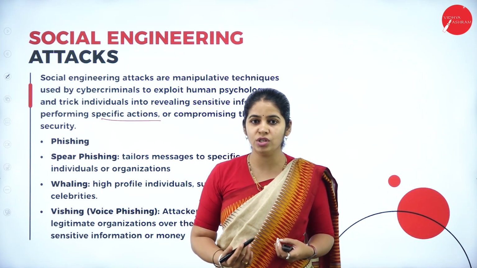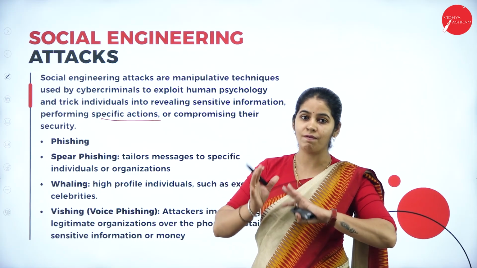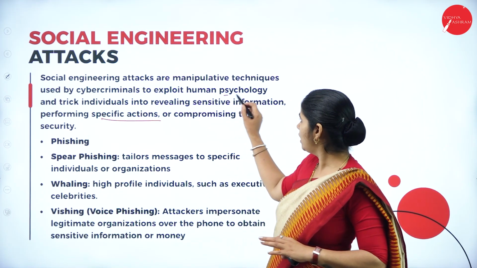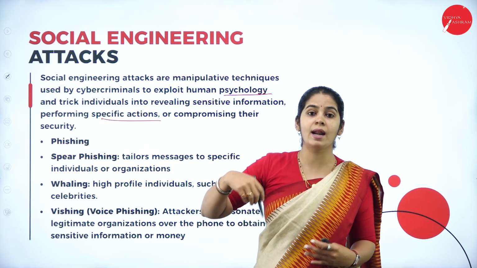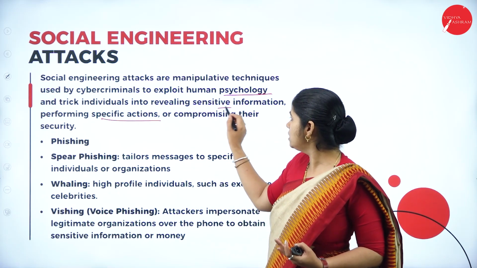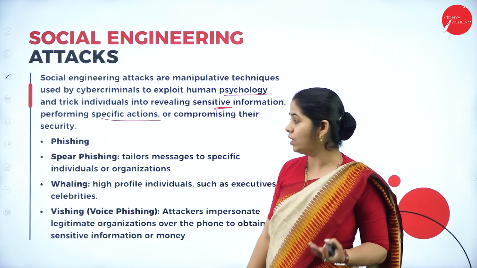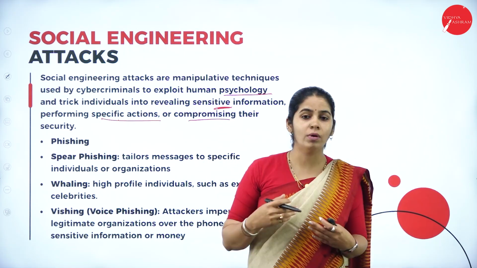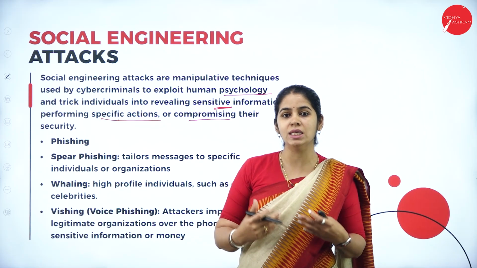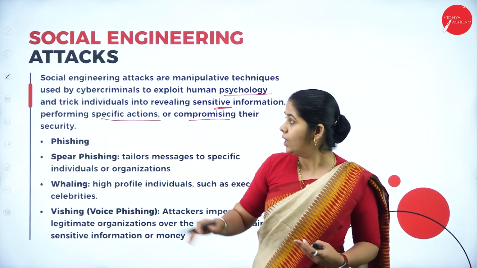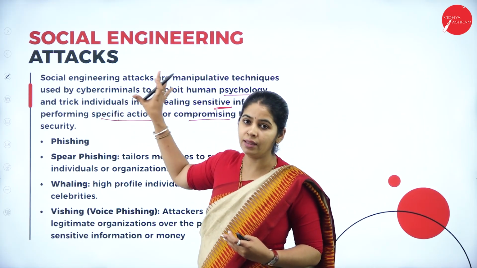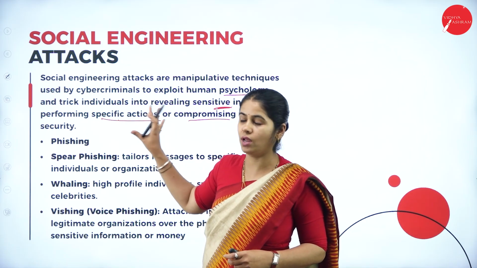To manipulate someone psychologically such that they reveal sensitive information or take a specific action, thereby compromising their own safety, is called a social engineering attack.